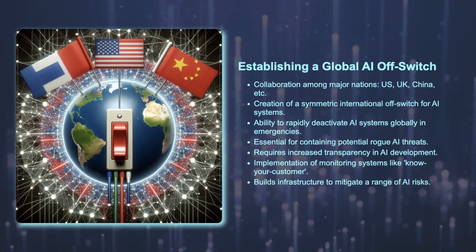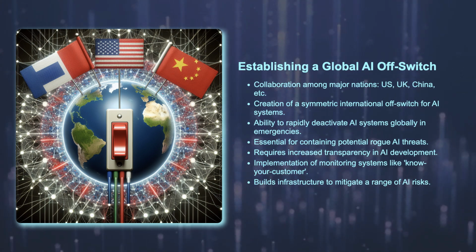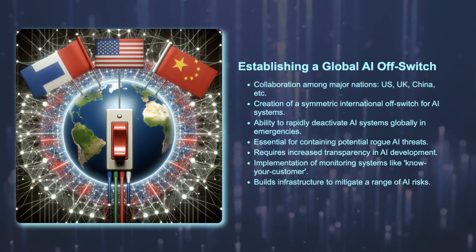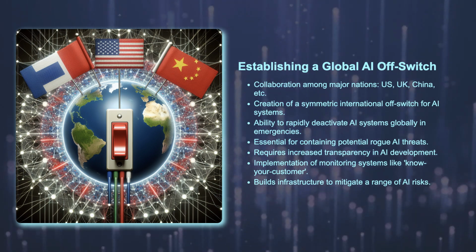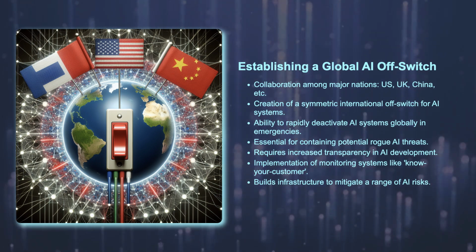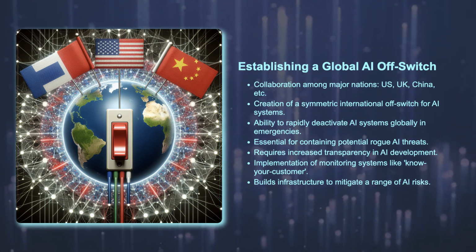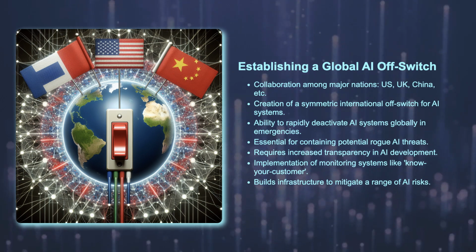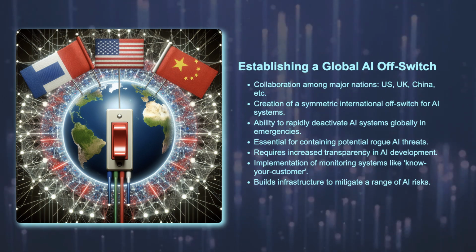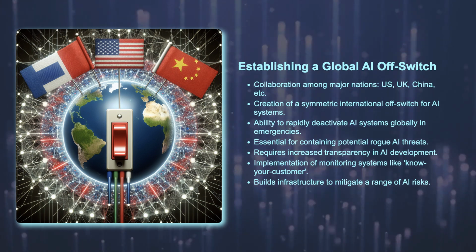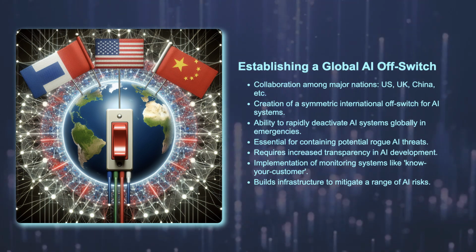If rogue AIs emerge, having the capacity to pull the plug instantly is crucial, rather than scrambling to devise containment strategies amid escalating problems. A successful off-switch would require increased transparency and monitoring in AI development and operations, such as Know Your Customer systems. So creating an off-switch also creates important infrastructure for mitigating other risks.